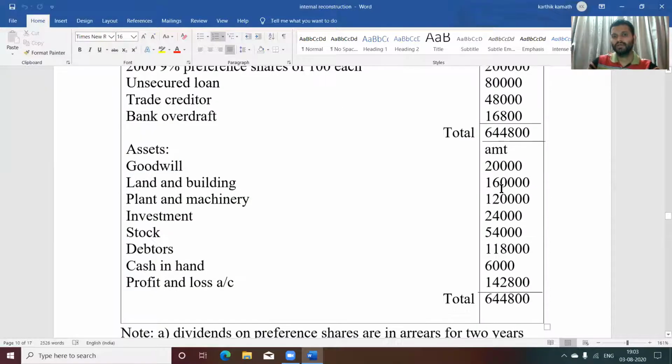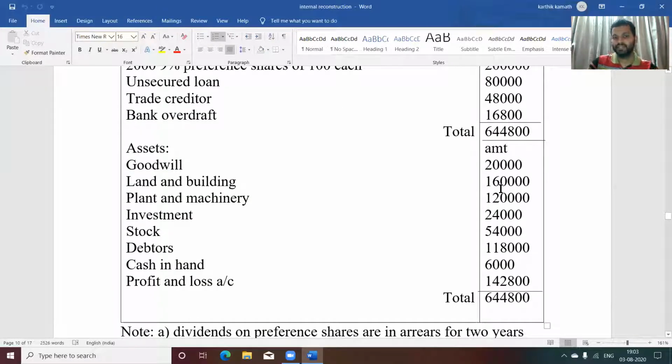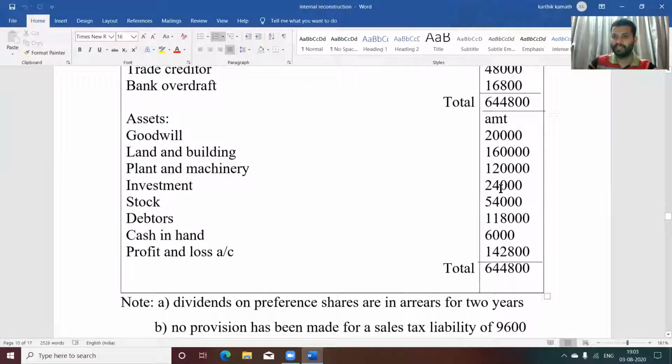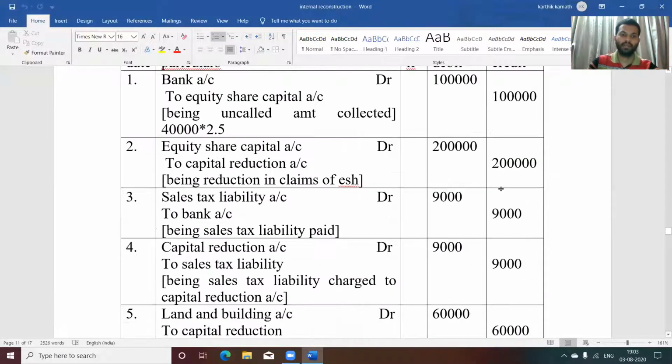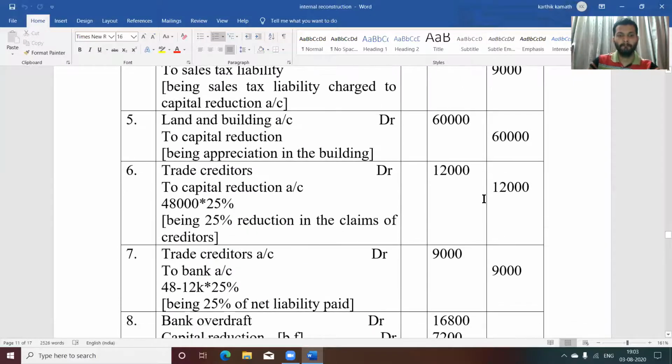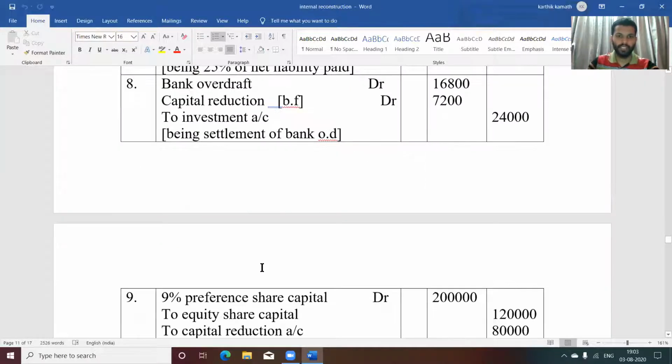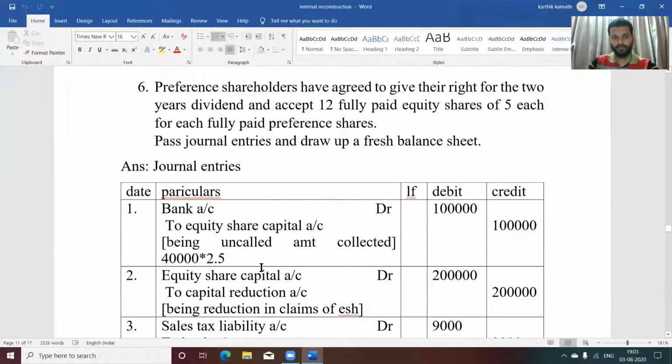So here there is a difference amount. Investment is more, bank overdraft is less. So the remaining amount is transferred to capital reduction account. Bank overdraft is debited. Capital reduction account is a balancing figure, that is 24,000 minus 16,800. So you will get the capital reduction balancing figure as 7,200, in settlement of bank overdraft.